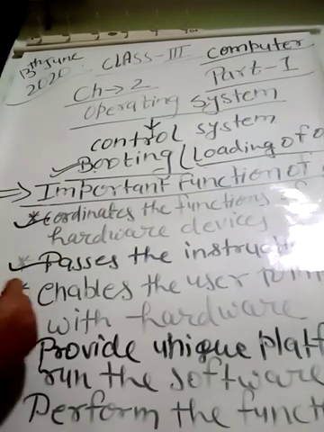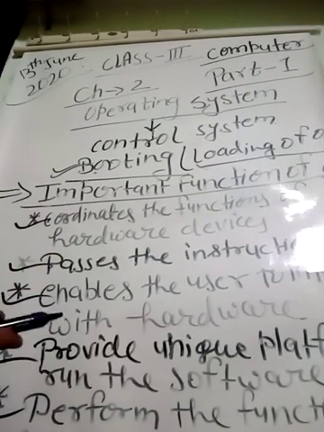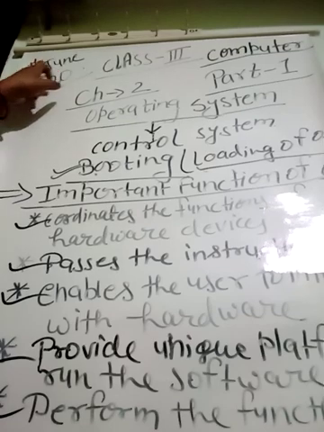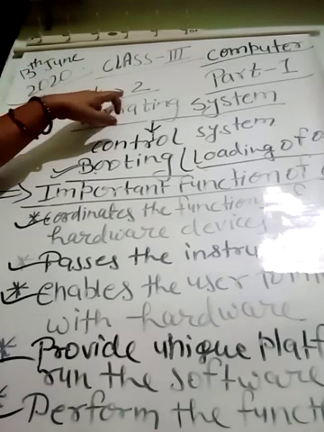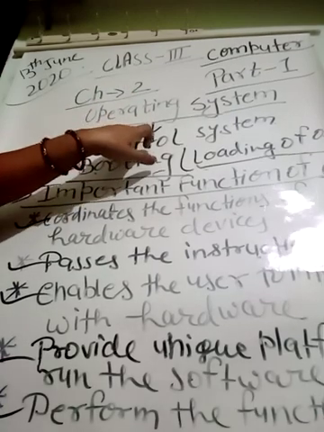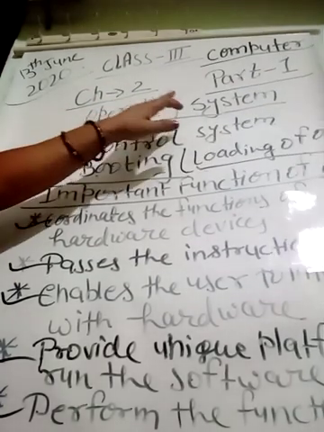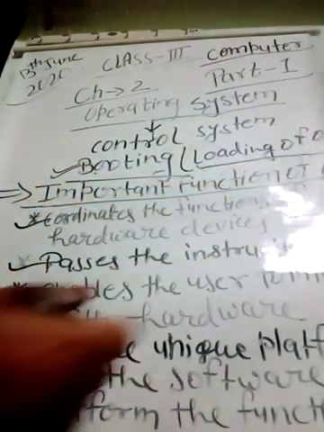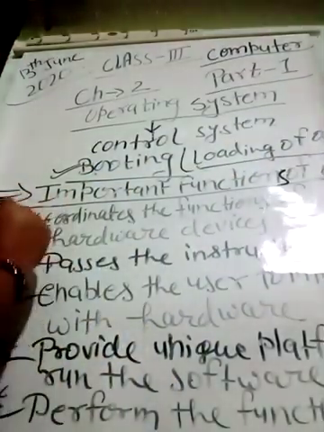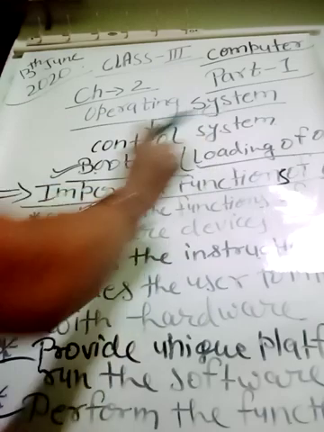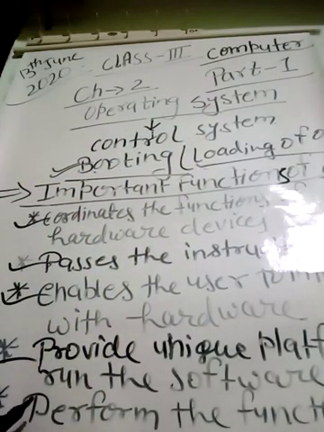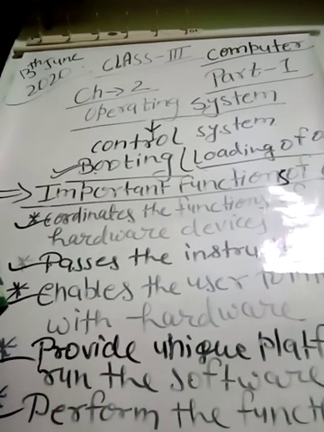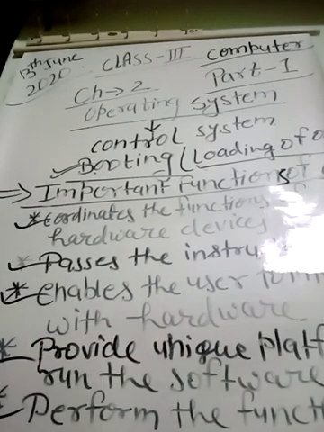Now what you have to do, you just take out your computer copy, school computer copy, then write down today's date. It is 13th of June 2020, lesson number 2. Then write the name of this lesson, operating system, and then start writing important functions of operating system. After writing this heading, write down these 5 functions into your copy. And in the next class we are going to learn some more things about an operating system.